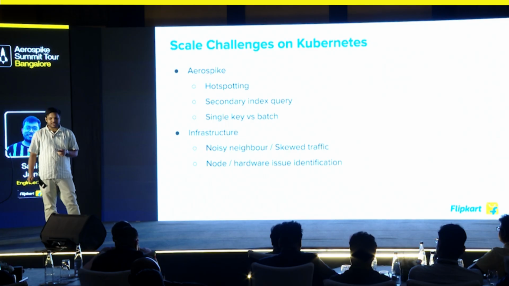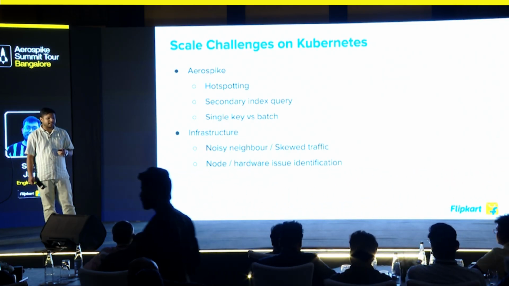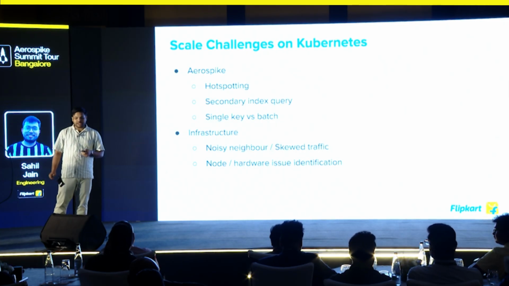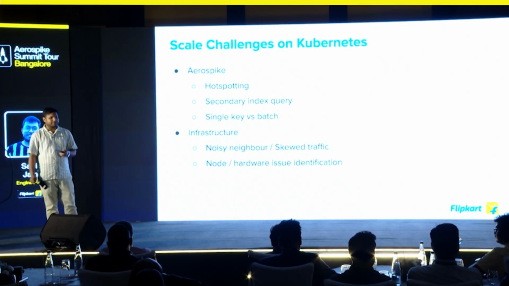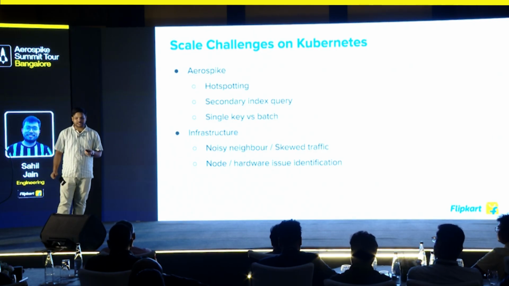There are certain infrastructure related challenges as well, since this is deployed on Kubernetes and a node may contain multiple pods. It will result in a noisy neighbor in case one node contains a lot of high QPS pods.